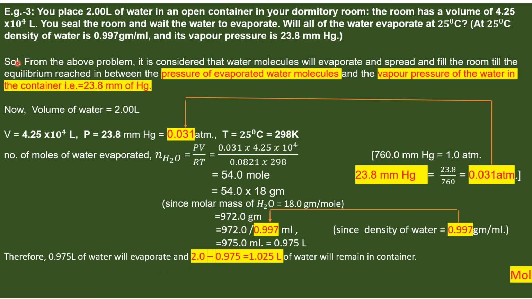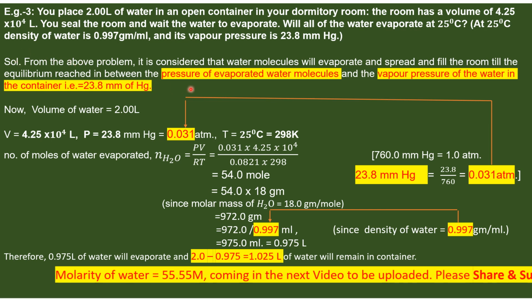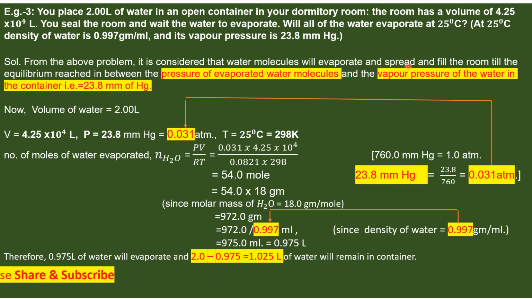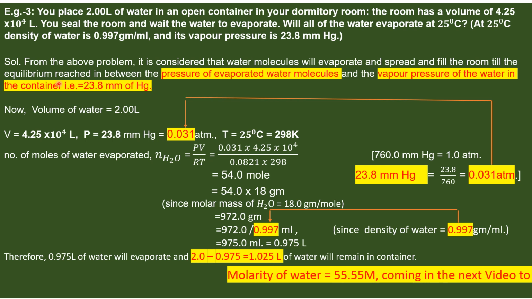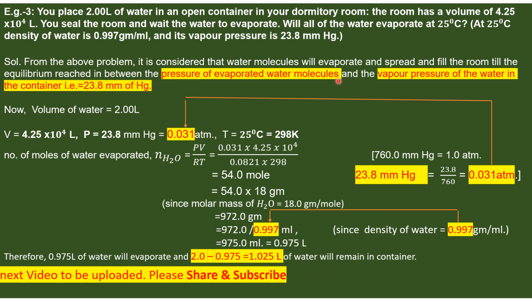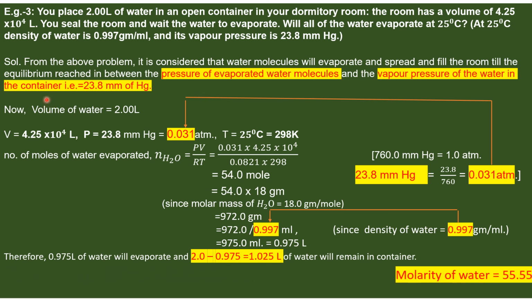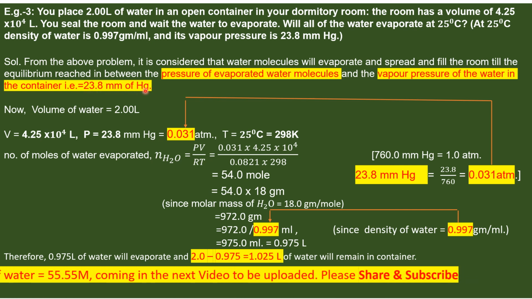Solution. From the above problem, it is considered that water molecules will evaporate and spread and fill the room till equilibrium is reached between the pressure of evaporated water molecules and the vapor pressure of water in the container, which equals 23.8 millimeter of mercury.